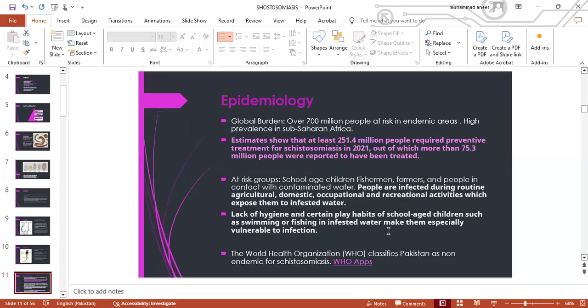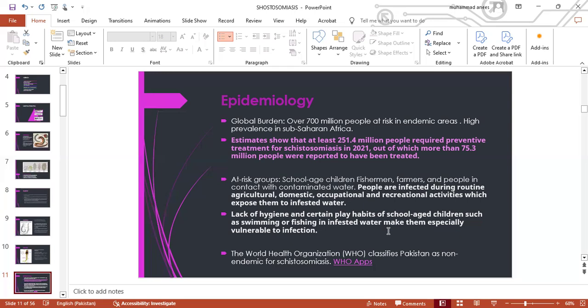Now, moving on to the epidemiology. The global burden counts for about 700 million people at risk in endemic areas. High prevalence is seen in sub-Saharan Africa. Estimates show that at least 251.4 million people required preventive treatment for schistosomiasis in 2021, out of which more than 75.3 million people were reported to have been treated.